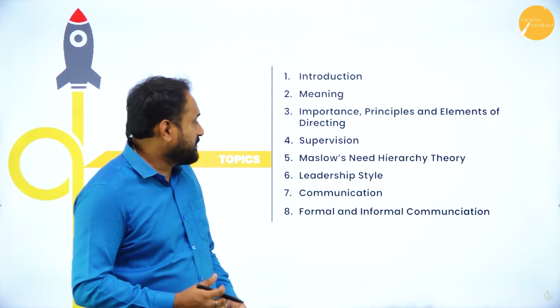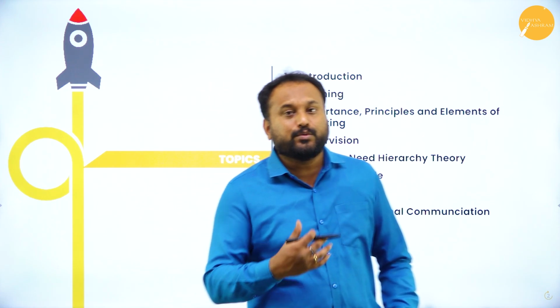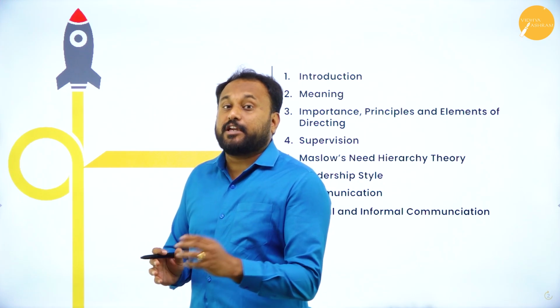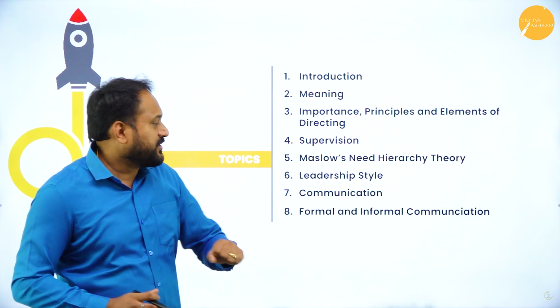Maslow's hierarchy of needs is a POQ question where you can get a 5-mark question from this chapter. If a POQ comes from this chapter, Maslow's theory is a 5-mark question.